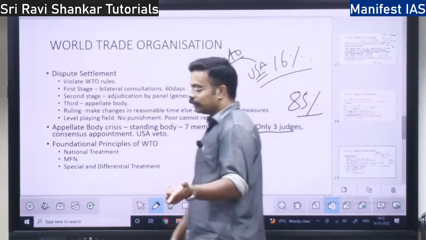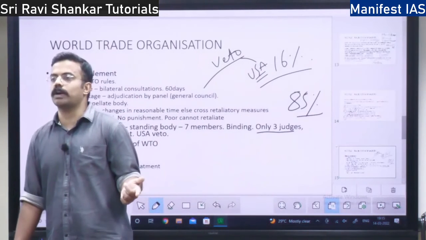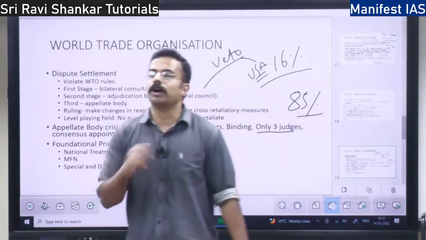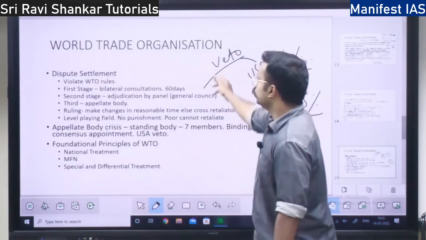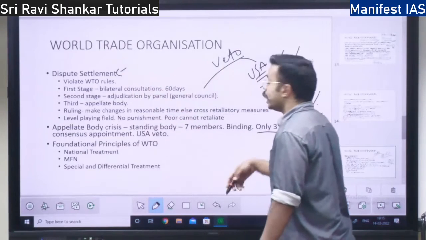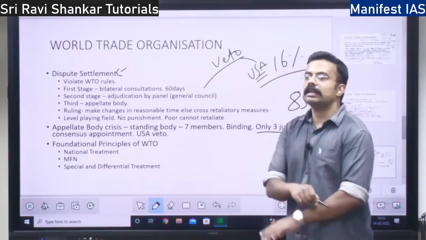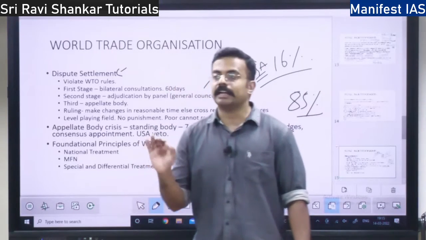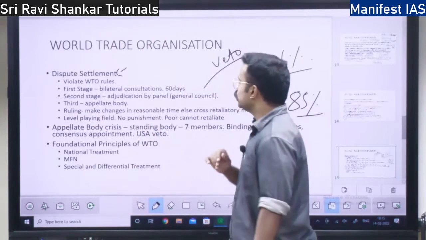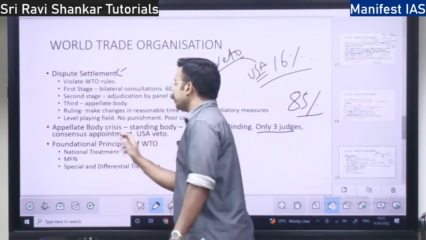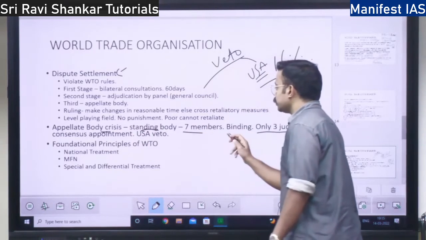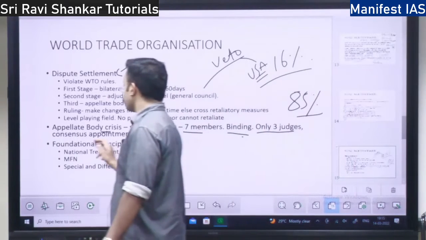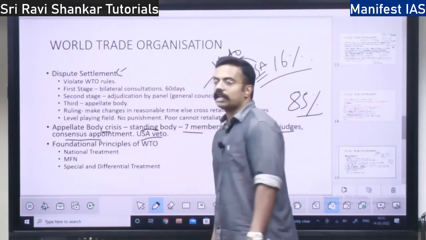So if the entire appellate body vanishes, what will happen? The countries will be left to deal among themselves. Instead of going to this dispute settlement, they will fight among themselves. So the entire level playing field, the entire concept of fair trade, will vanish. Right? This is the concept. The appellate body is a standing body of 7 members. Its ruling is binding, and only 3 judges are there. Consensus appointment is required, so the USA has vetoed it.